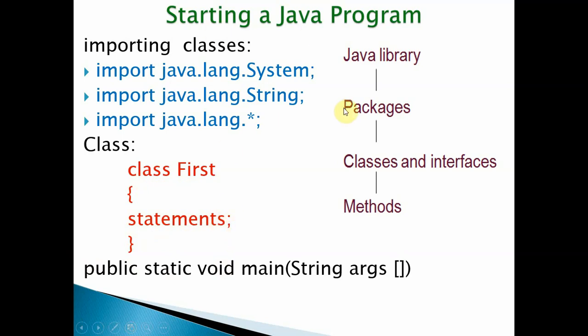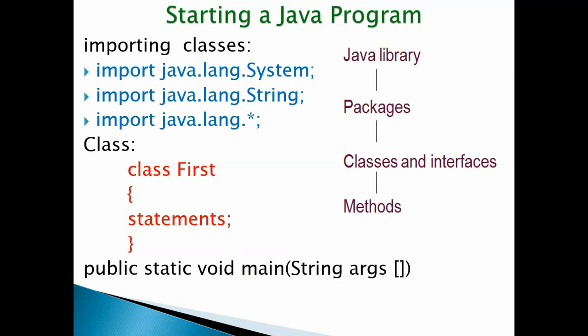So, packages, classes, and in the classes you can specify methods. How to define a method? It is the same as in C: the method name, and in the parenthesis you can specify some variables, arguments. But in Java, one compulsory method is the main method. The main method in C and in Java are similar, but the syntax is different.